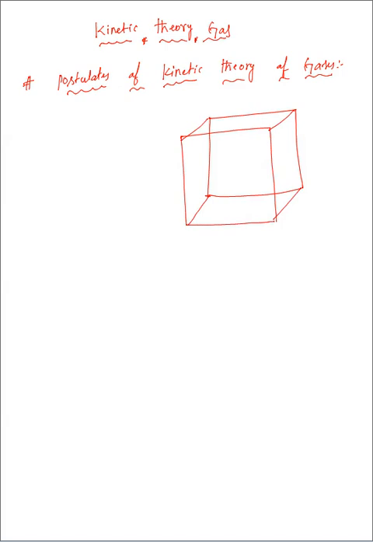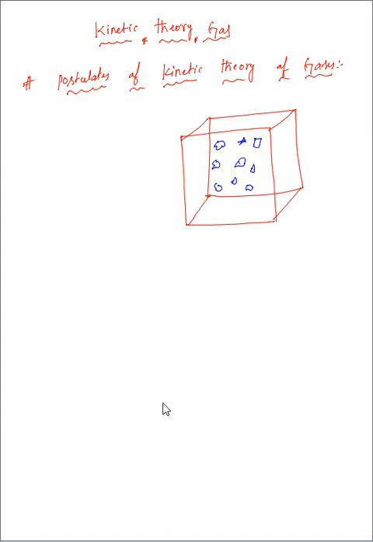In this container we have gas molecules, different gas molecules, like this. They can be any shape. So what is the first assumption? Gas molecules can be any shape.